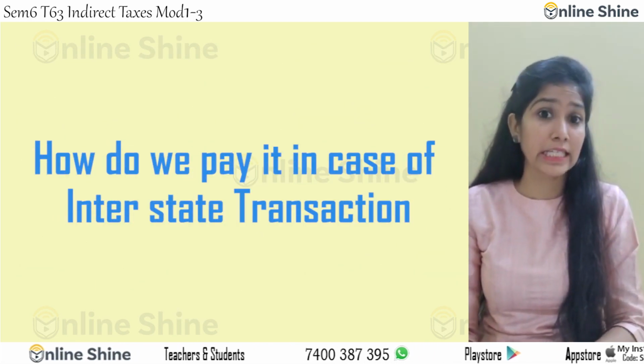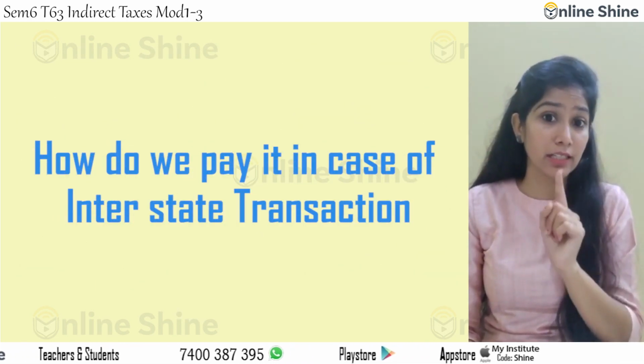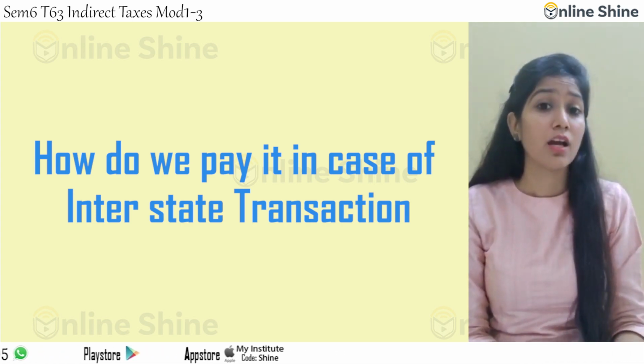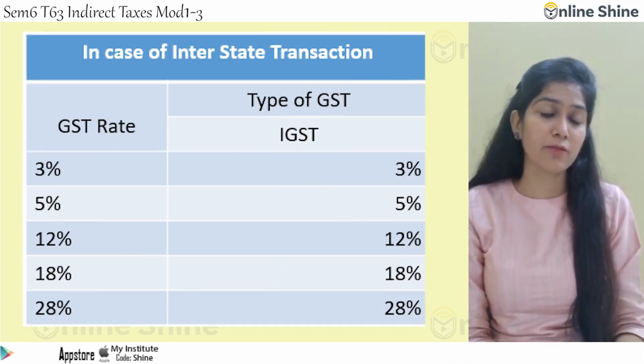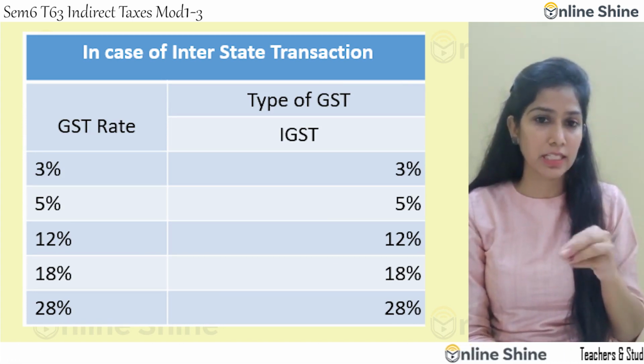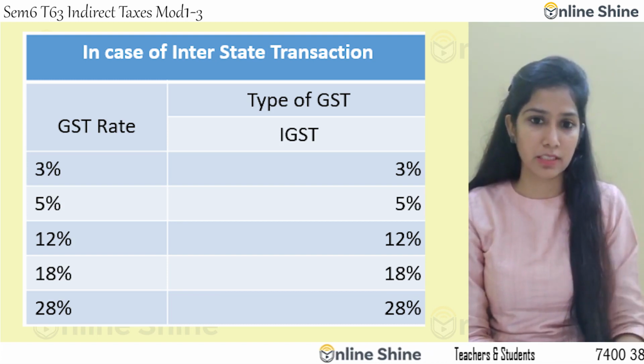How do we pay it in case of an interstate transaction? Inter means two states, two union territories, or one state and one union territory are involved. We pay it as 3% IGST, 5% IGST, 12% IGST, 18% IGST, 28% IGST.